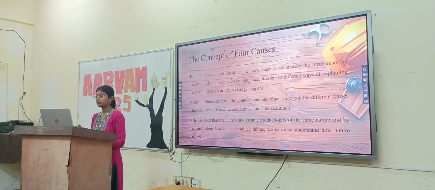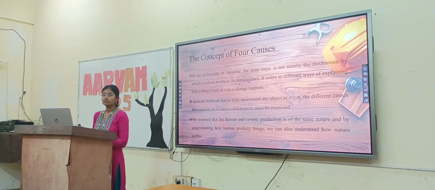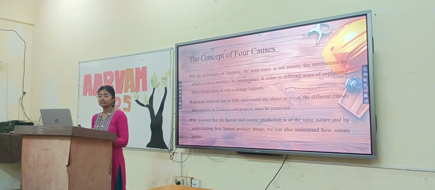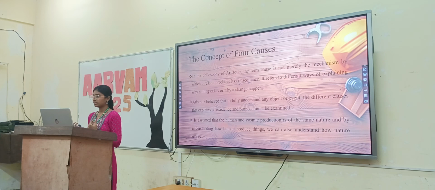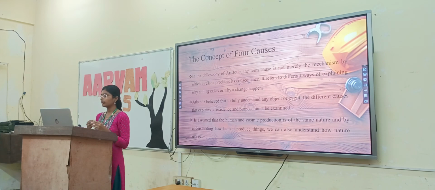So, the main concept: the concept of four causes. In the philosophy of Aristotle, the term cause does not refer to the usual meaning of something that produces a consequence. Here, by cause, he refers to the different ways of explaining why a thing exists or why a change occurs in the world.